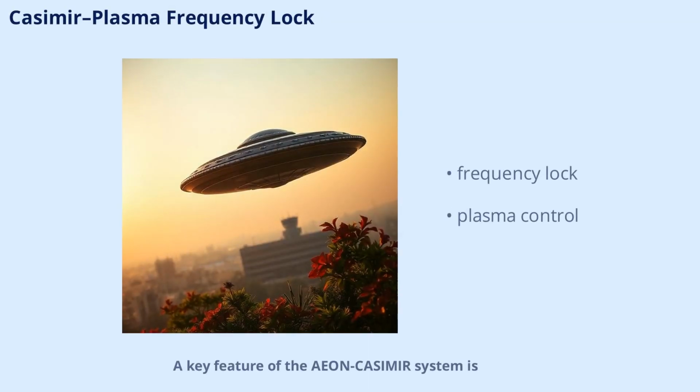A key feature of the AEON-CASIMIR system is the frequency lock between Casimir cavities and plasma rings. These plasma rings act as active frequency translators, ensuring that the plasma oscillation frequency is an integer multiple of the Casimir cavity frequency. This lock maintains continuous coherence between the vacuum stress and the electromagnetic control layers, allowing the system to respond dynamically to changes in the environment and maintain overall stability.